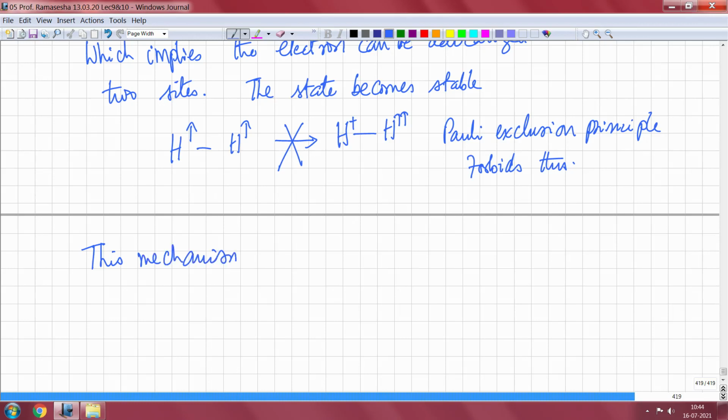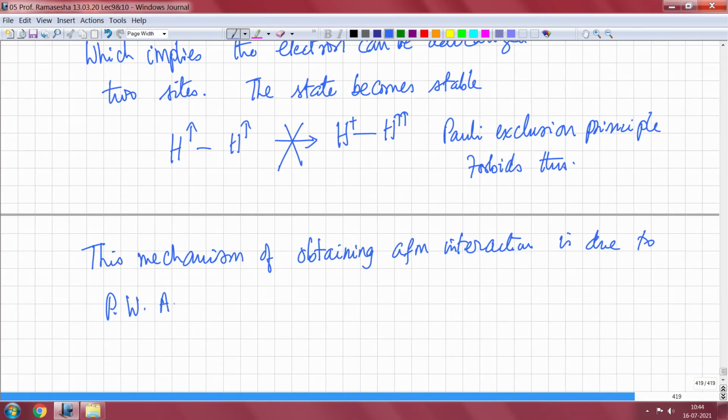So, this mechanism of obtaining antiferromagnetic interaction is due to P. W. Anderson and is known as Anderson kinetic exchange.